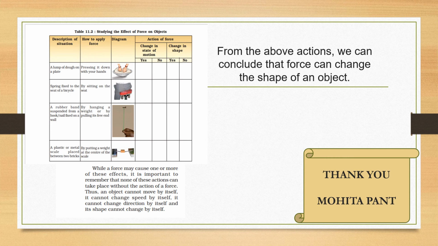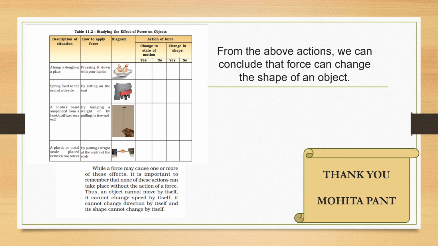The situation is a lump of dirt on a plate. We are pressing it with our hands, so we are changing its shape. Then there is a spring fixed in the seat of a bicycle, and its shape also changes.